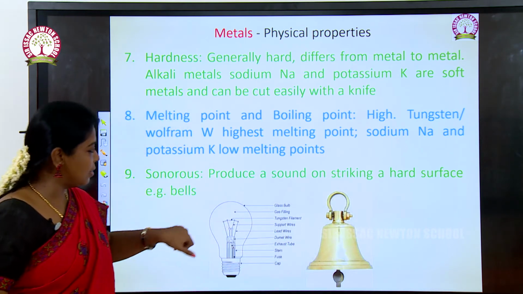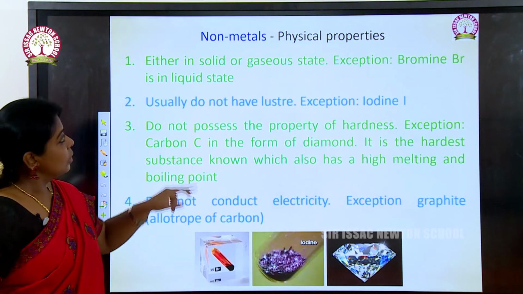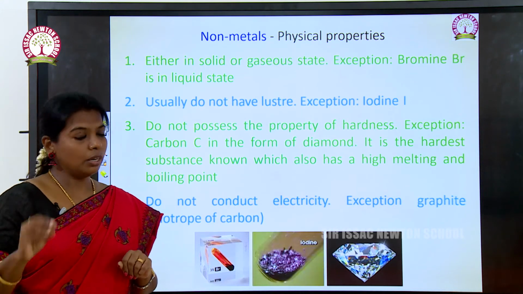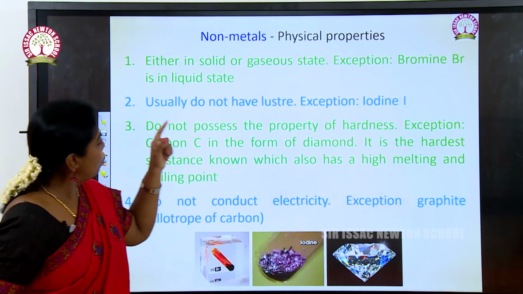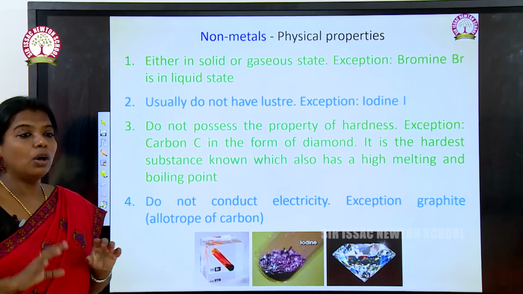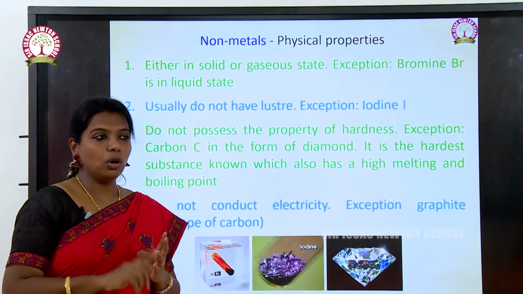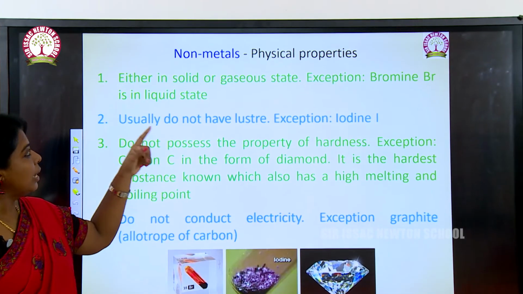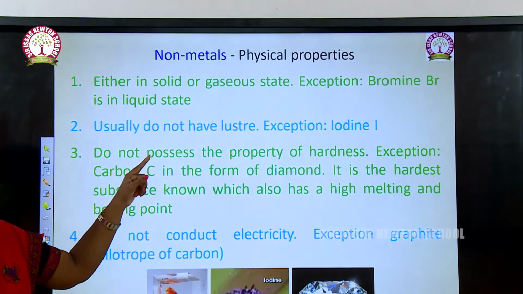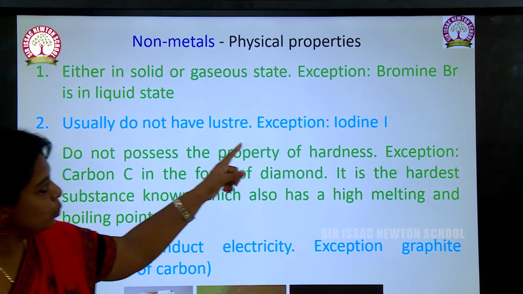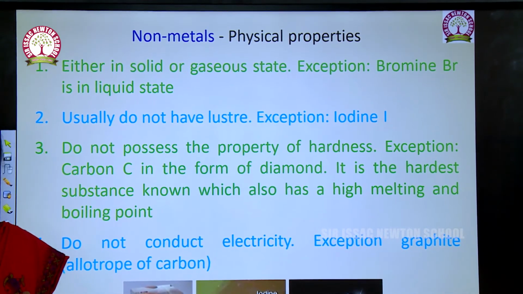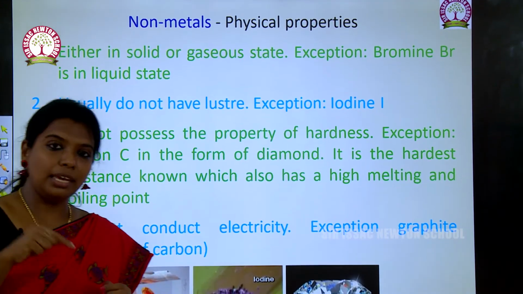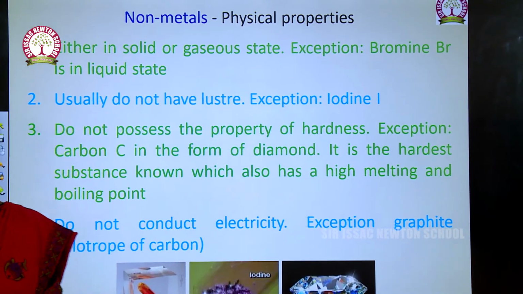And now we are going to see about the physical properties of non-metals. First one, they are either in solid or gaseous state; bromine is in a liquid state. First point is, all the non-metals are either in solid or gaseous state, except this one. Bromine is in liquid state. Except bromine, all the non-metals are in either solid state or gaseous state.